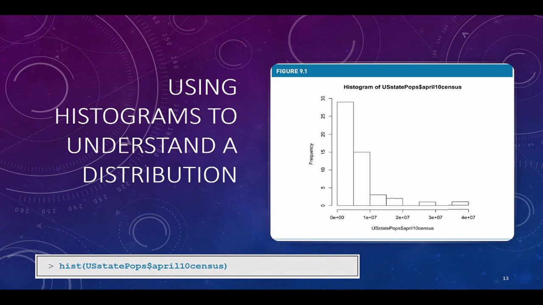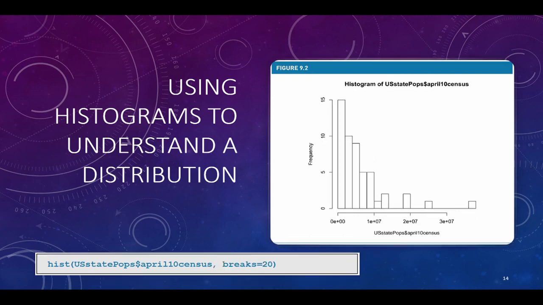So it's kind of overcrowded right there. So how do we get more detail of what's going on right in there? Well, in order to do that, we can use the breaks word, okay? So this histogram is using that second command. You can see how it broke up that crowded portion at the very beginning, okay? You can use this function to alter the categories so that each tick mark on the x-axis is going to be about 2 million per bar.